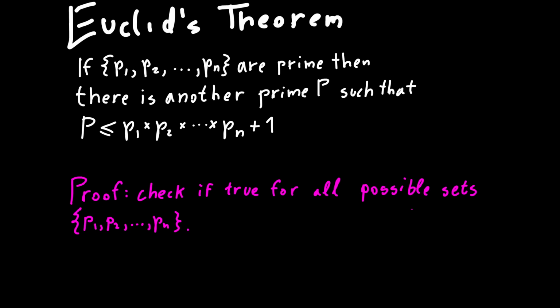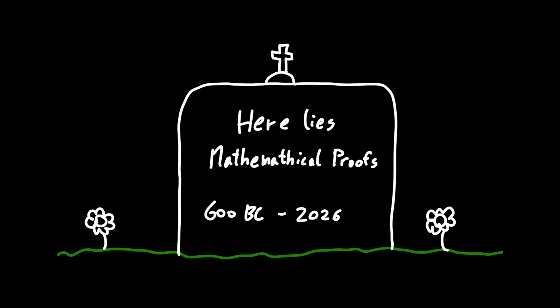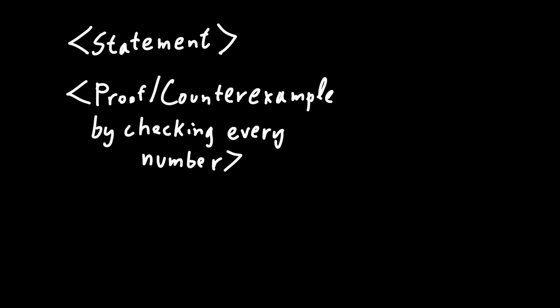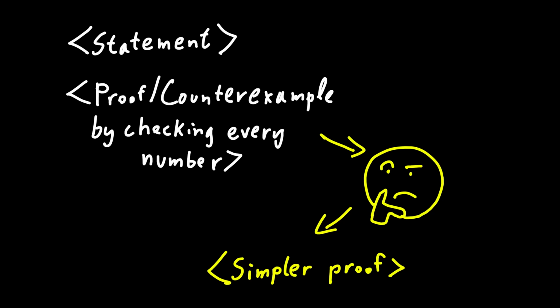This would be one way to prove Euclid's theorem. It would take an extremely long time and is very inefficient, but it still counts as a proof. Now this does not mean that under these rules creating proofs is dead. It just requires an adjustment of our way of thinking about proofs. The only thing that actually changes is that we know that for any statement about this finite collection of numbers, there exists a way to show that the statement is true or false. So instead of asking the question, can we prove this? The job of mathematicians becomes thinking about the question, does a simpler proof exist? We still have to put in the usual effort to prove statements this way.